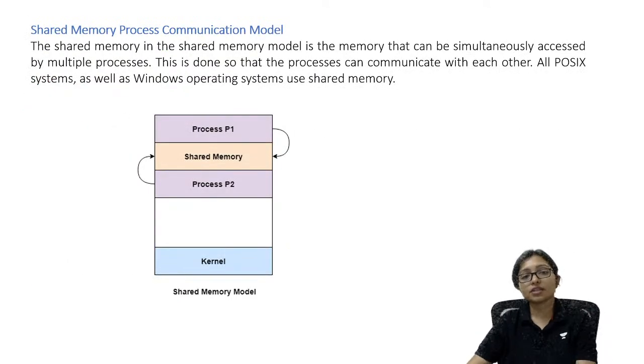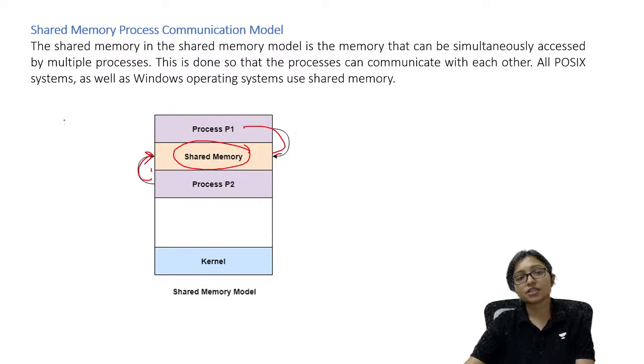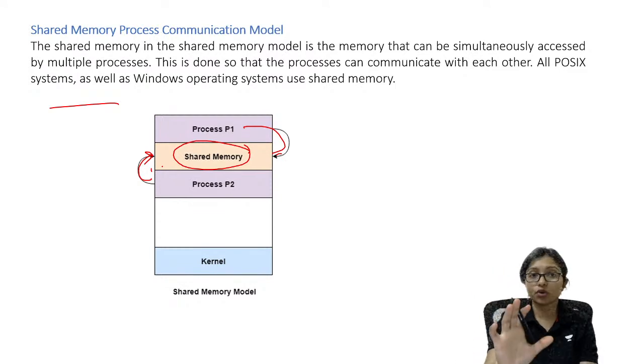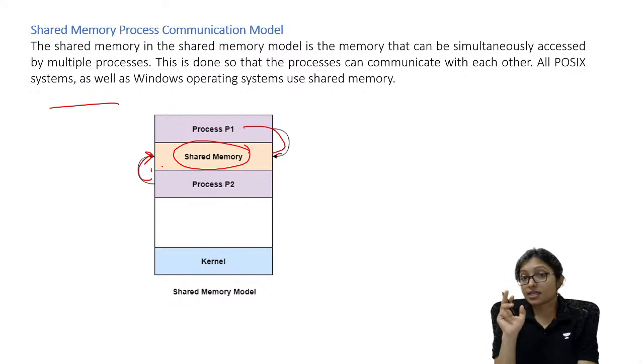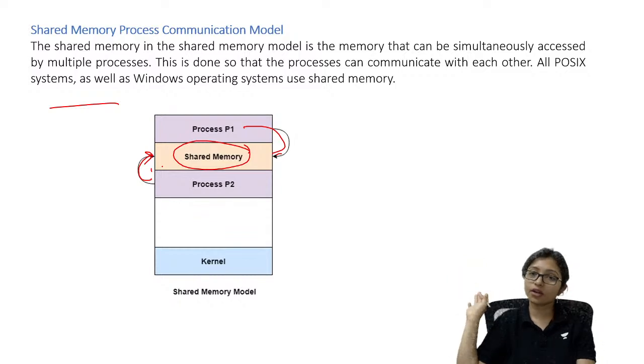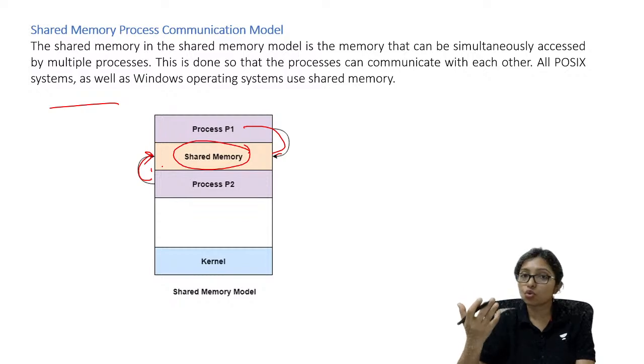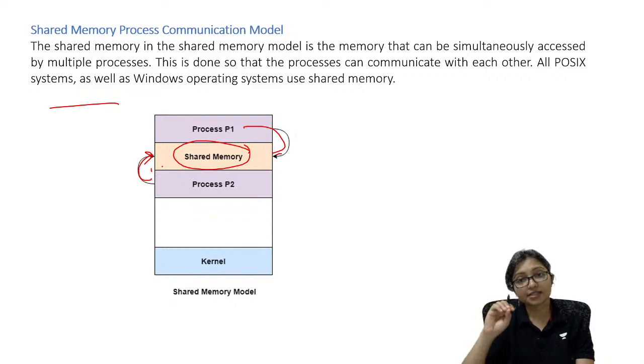Here shared memory means common memory. P1 is also using it, P2 is also using it. It is called the shared memory. They are just using that memory location, but they are not executing in the same location. Sometimes students make the mistake of thinking they execute in the same location. No. P1 and P2 execute in different locations, but they use the shared memory to store or access data. Execution is going on in different memory only. Don't make the mistake.